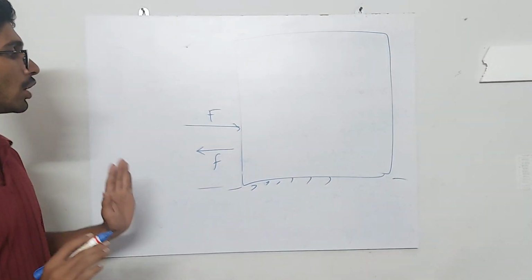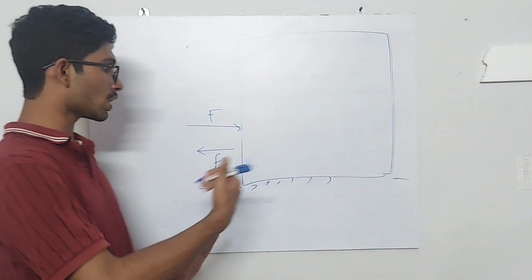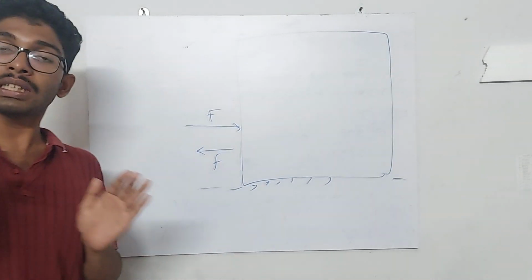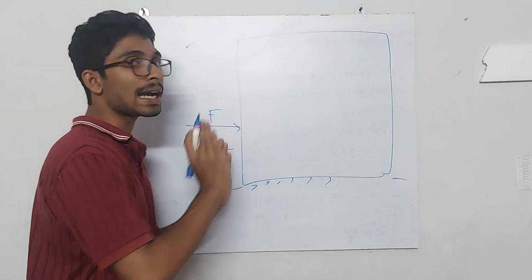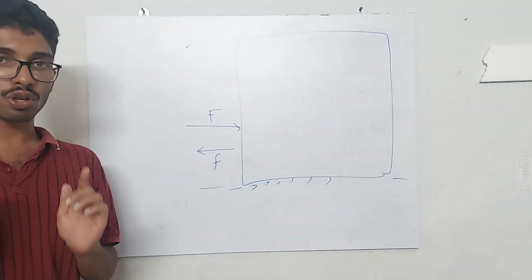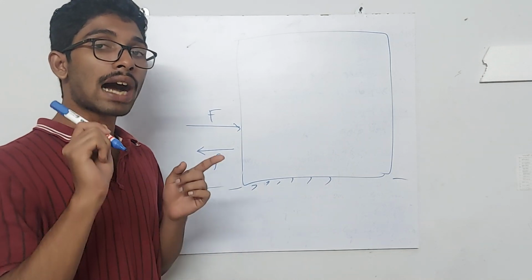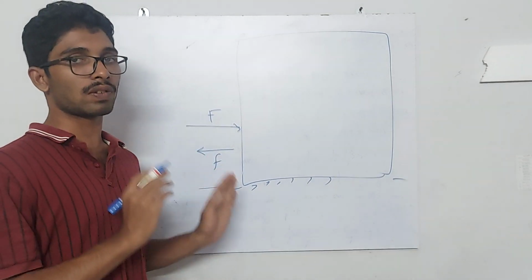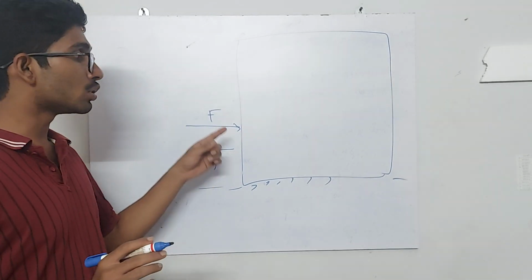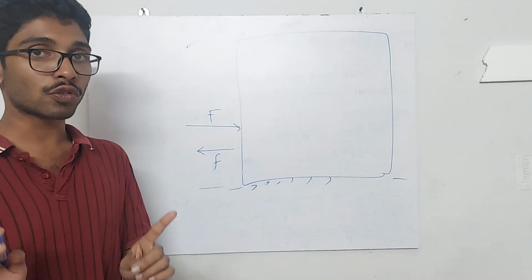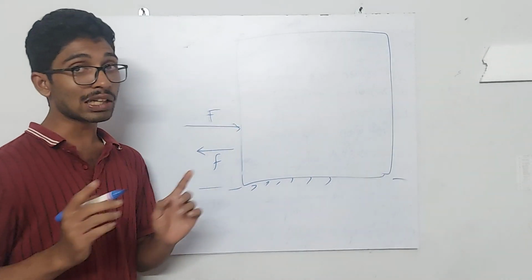But anyway, when I apply a particular amount of force, the object doesn't move because of the frictional force. It opposes. And what will be the value of frictional force? It will be equal to the amount of force that I applied. Why is that? Because we know that when the net force is not zero, that is, if there is an unbalanced force, an object will move. Here the object is not moving, then that implies the force on this object should be balanced. And when can the force on this object be balanced? When the applied force and the force of friction are equal.